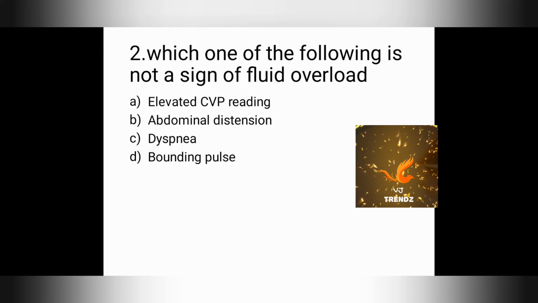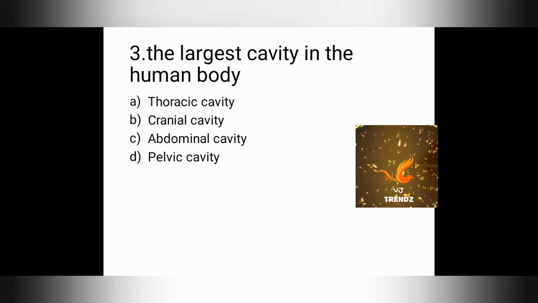Which one of the following is not a sign of fluid overload? The options are elevated CVP reading, abdominal distension, dyspnea, bounding pulse. Among these options, abdominal distension is not a sign of fluid overload. Fluid overload is called hypervolemia. Answer is abdominal distension.